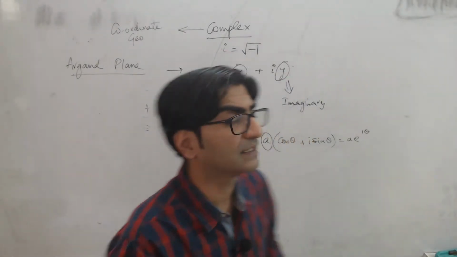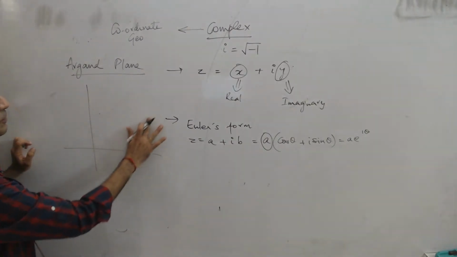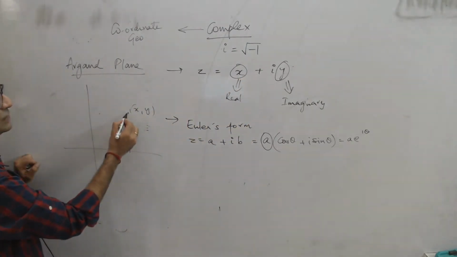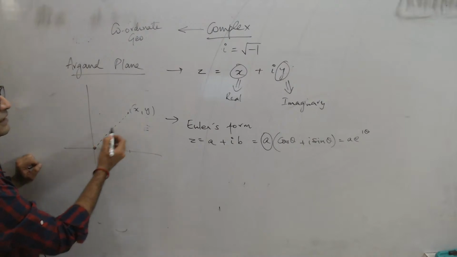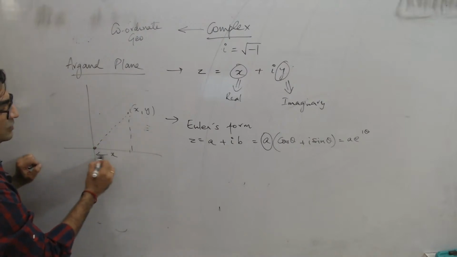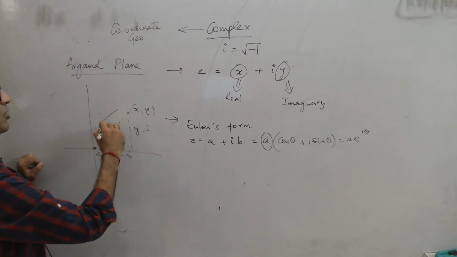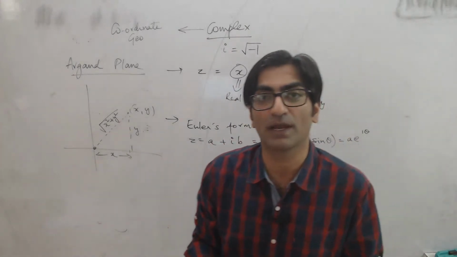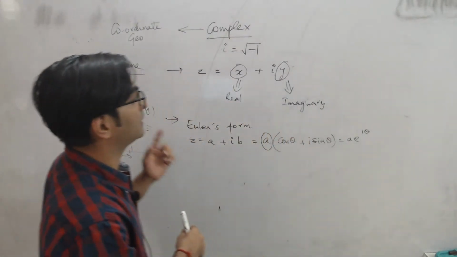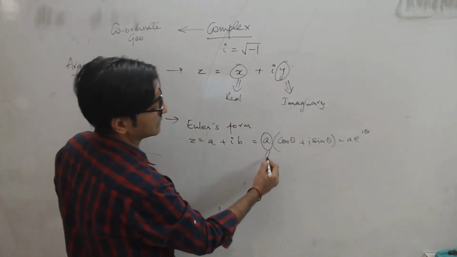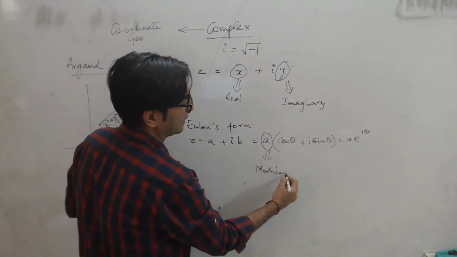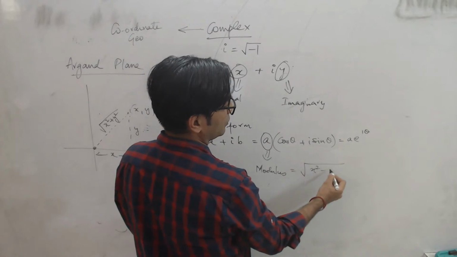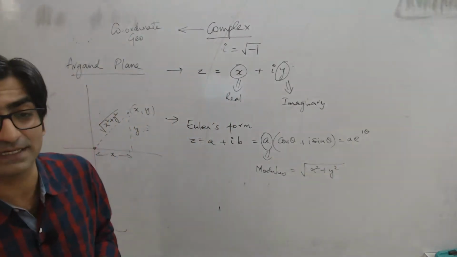And in this plot, if you plot a point x comma y which corresponds to x plus iy, then you'll see that the distance of the point from the origin will be, this is going to be x and this is going to be y, root of x square plus y square. So what we understand as the distance from origin, the distance formula, for a complex number means its modulus, right? So the first thing when you're dealing with complex numbers is to know that the modulus of a complex number is equal to the root of the sum of squares of its real and imaginary parts, right?